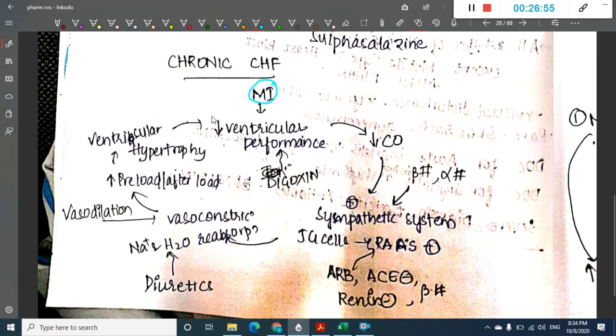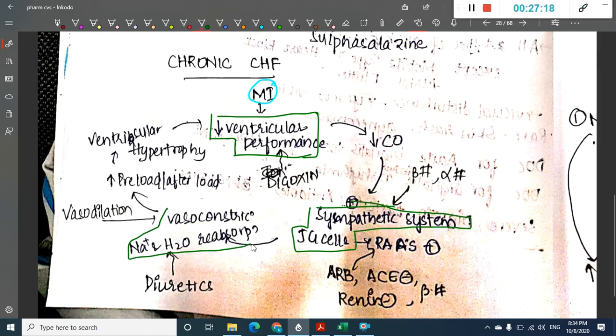So what is happening here? First, there is decreased cardiac output because of myocardial infarction. One thing happening is there is decreased ventricular performance, decreased cardiac output, which stimulates the sympathetic system and also JG cells. This will lead to sodium and water reabsorption and vasoconstriction, and this will lead to increased preload, leading to ventricular hypertrophy.